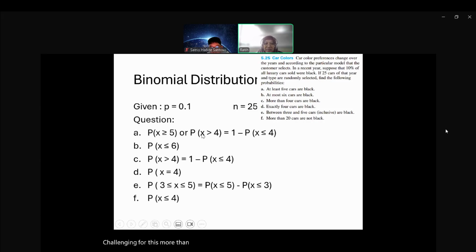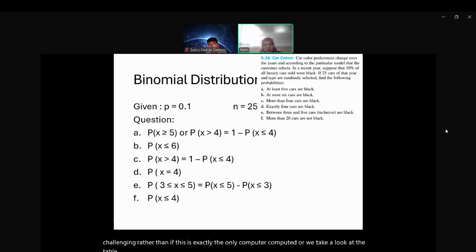More than 4 cars is more challenging than exactly, where we only compute or take a look at the table.